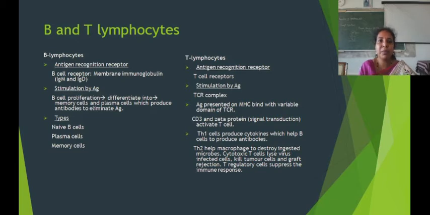Let's study the stimulation by antigen in case of B and T lymphocytes. First, in B lymphocytes, after stimulation by antigen, B cells start to proliferate, and then they differentiate into memory cells and plasma cells. Plasma cells are also called effector cells, which produce antibodies to eliminate the antigen.